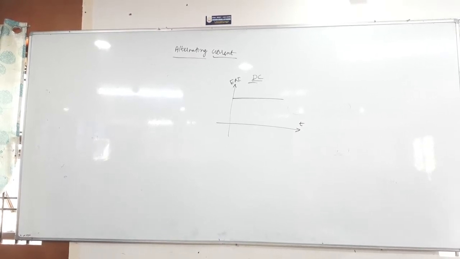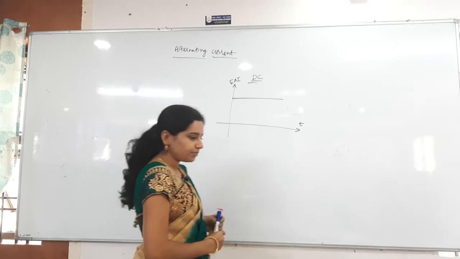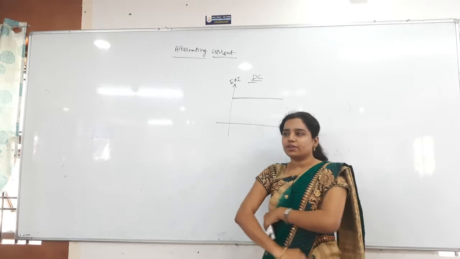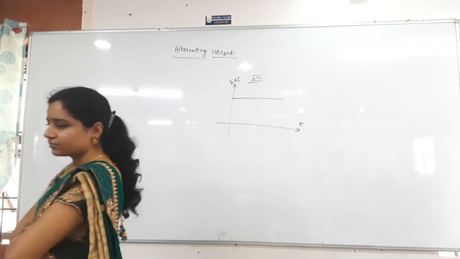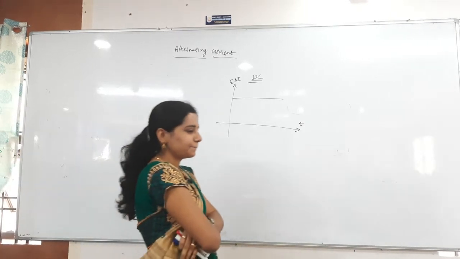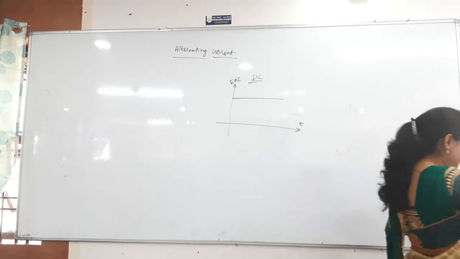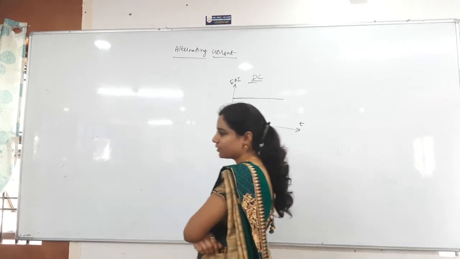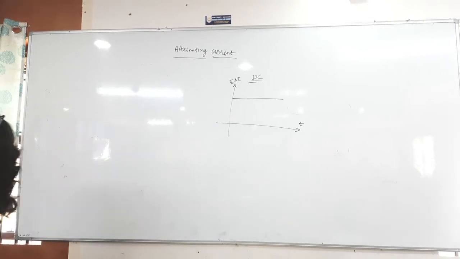Right, first, time period. The time taken for one full cycle, in bracket capital T. Frequency: reciprocal of time period. Small f is equal to 1 by T.